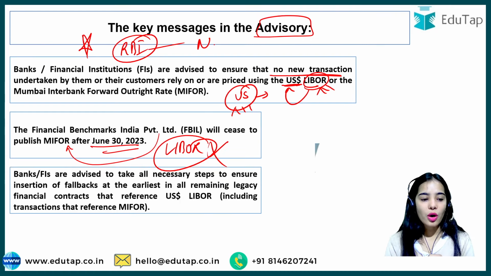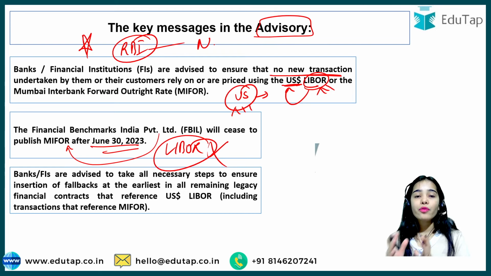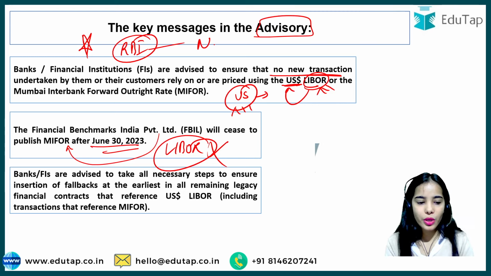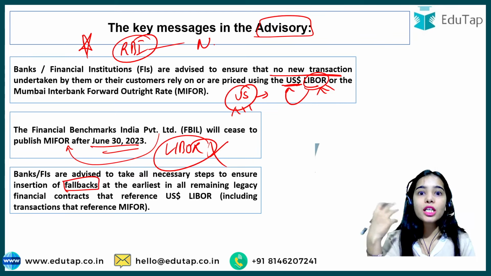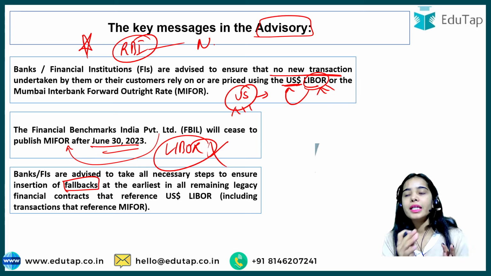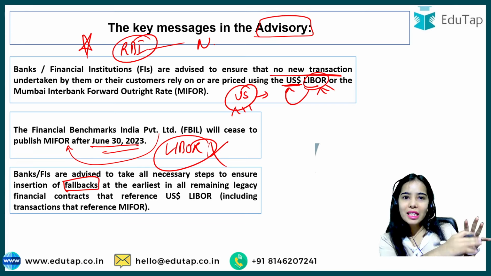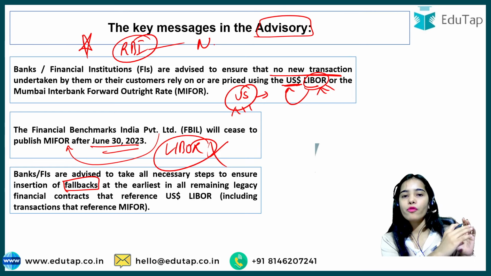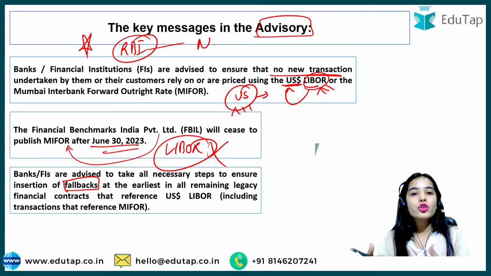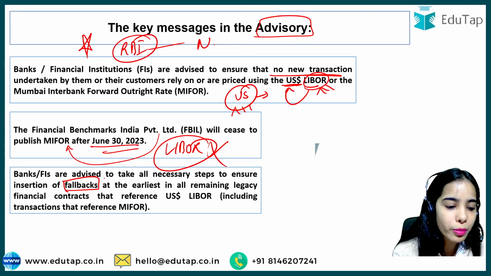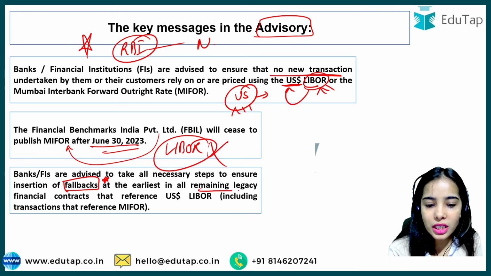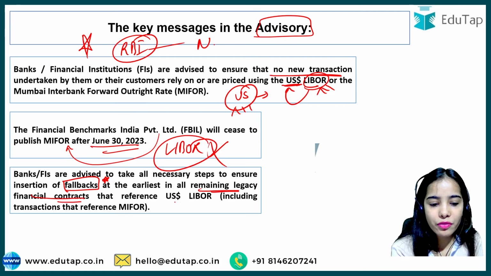Okay. So now the banks and financial institutions are advised by the Reserve Bank of India that they should take the important steps to ensure that fallback clauses are added for the previous contracts. Fallback clause means that if anything goes wrong, because there are many contracts that were made on the basis of LIBOR, and if any problem comes for those contracts, what steps should be taken to remedy that? So fallback clauses should be added to all the remaining legacy financial contracts that were based on the LIBOR.